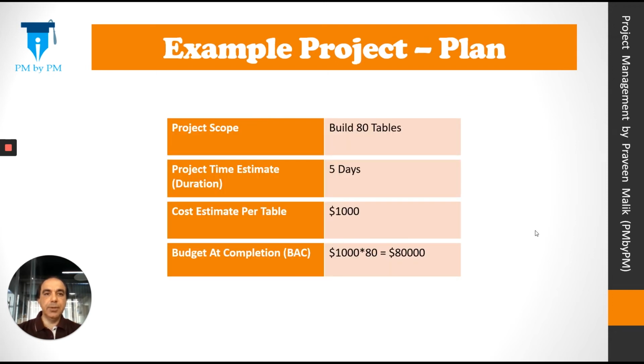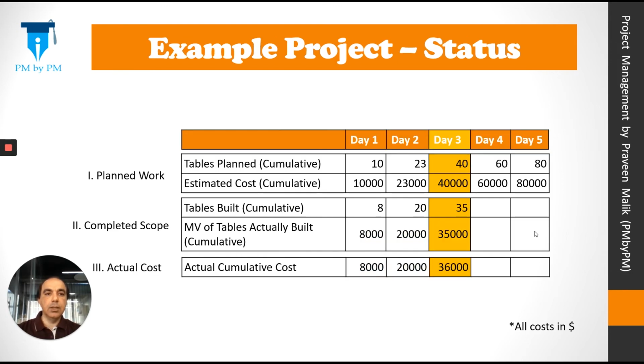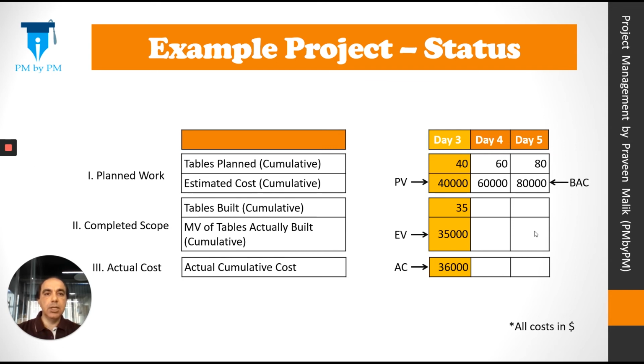Let's look at our example project. So we wanted to build 80 tables in 5 days. The estimated cost of each table was $1,000. The total project budget was $80,000. By the end of day 3, we had planned to build 40 tables, but we actually built 35 tables at a cost of $36,000. Our planned value was $40,000, earned value was $35,000, but the actual cost was $36,000. The project BAC was $80,000.